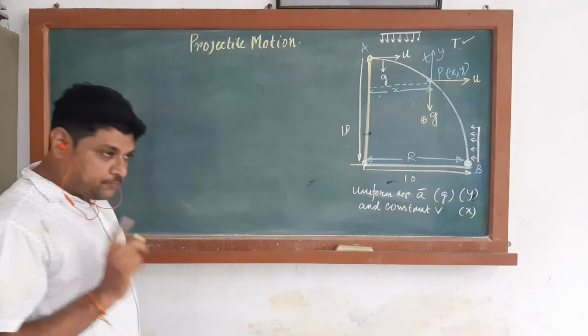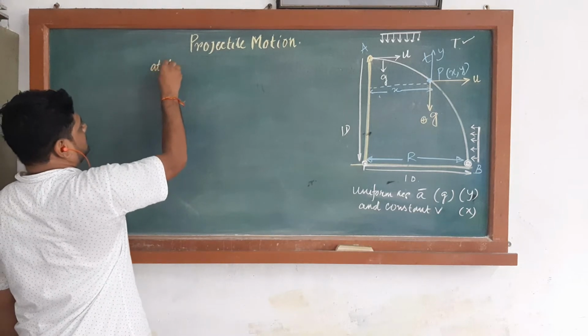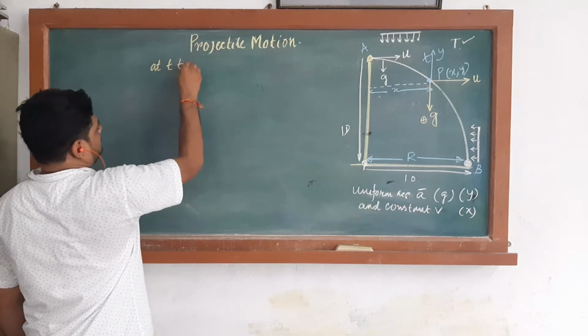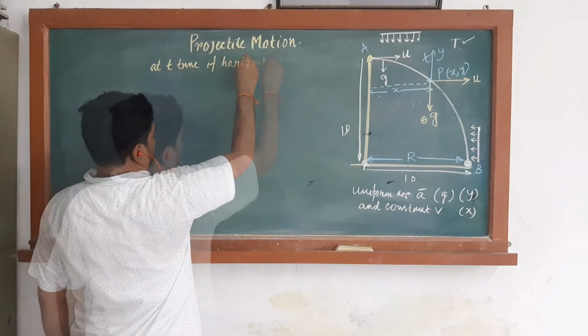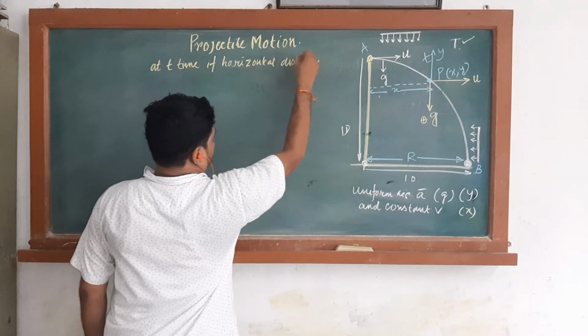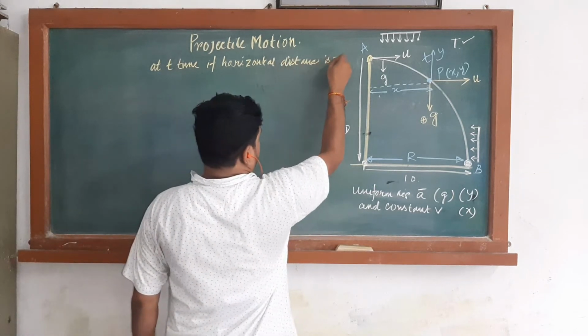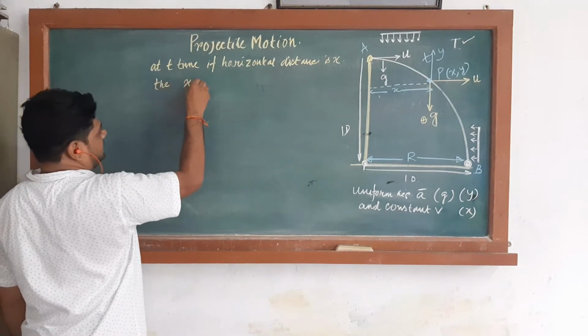We have to prove that. So at time t, if the horizontal distance is x, then x is what?